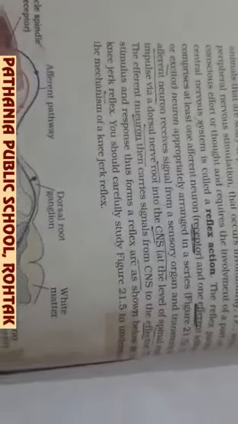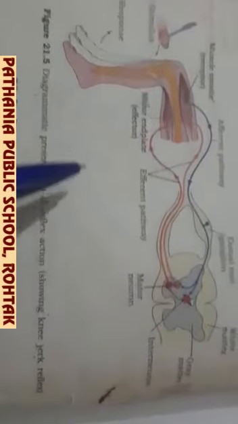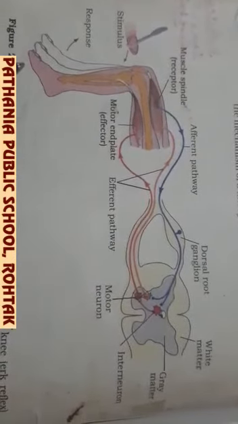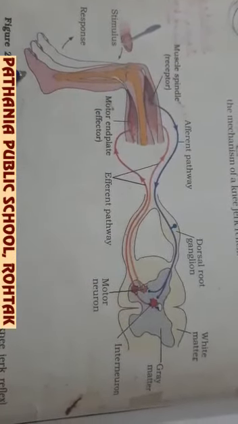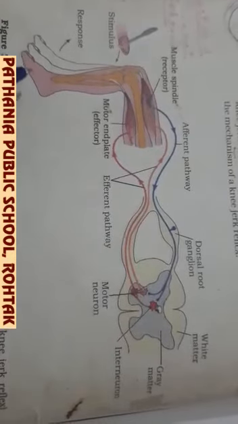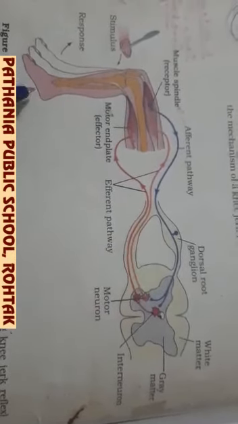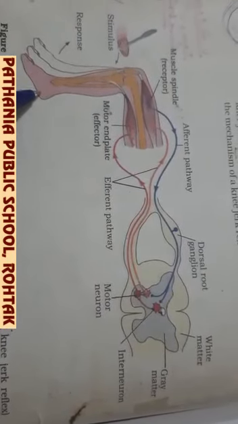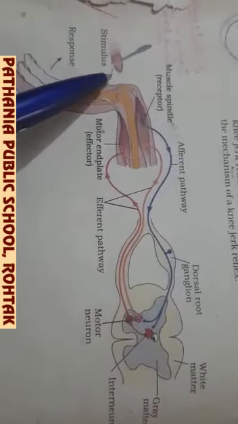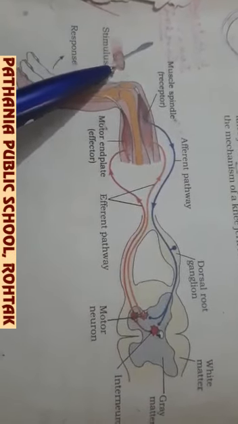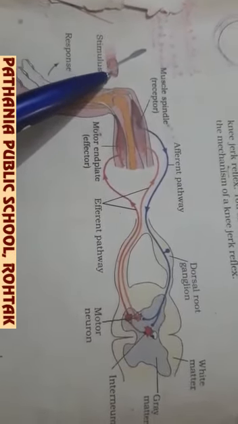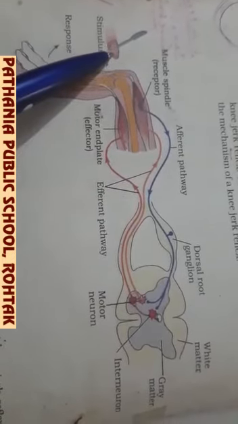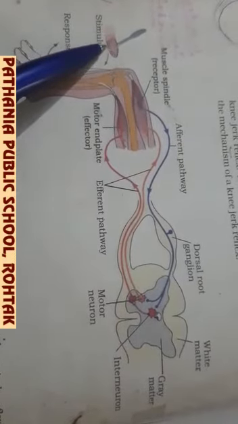Now, how many parts does this reflex action involve? This can be explained with the help of this diagram, which completely explains the reflex arc. First of all, suppose this leg is being touched, and the stimulus is being received by the toe. This is a prickly object or any object like hot, cold, or whatever it can be. So this is the stimulus.